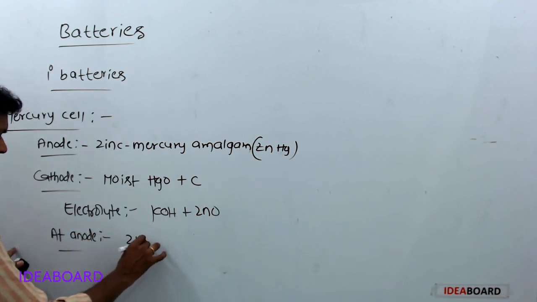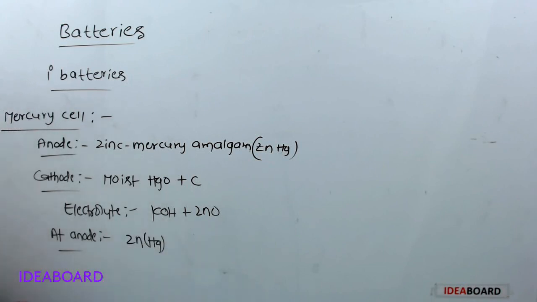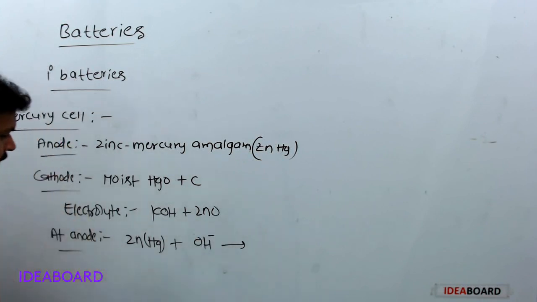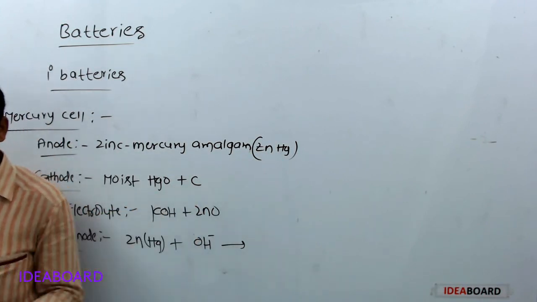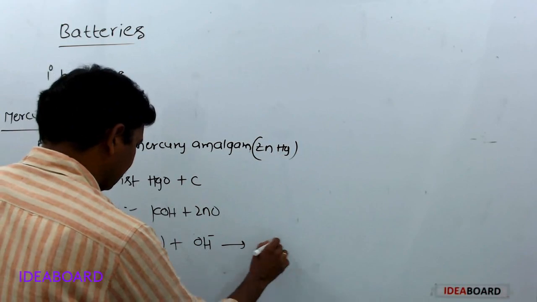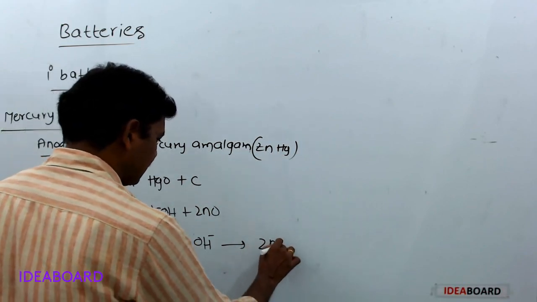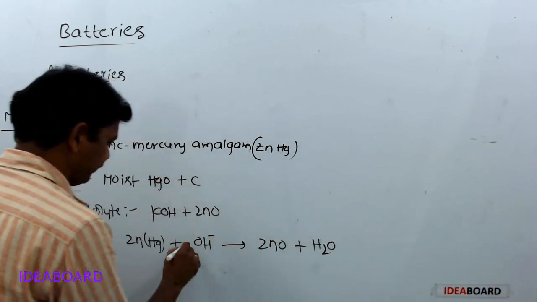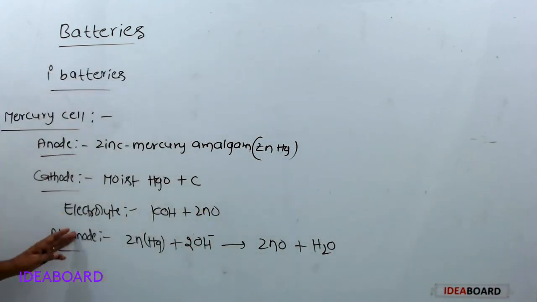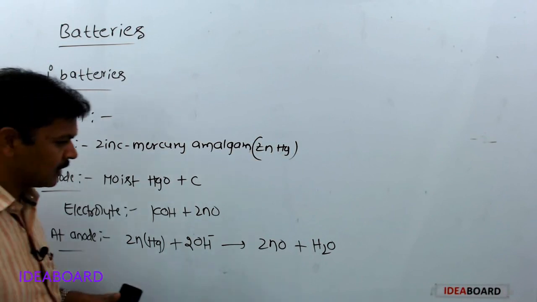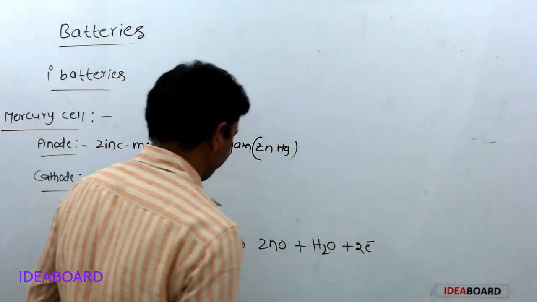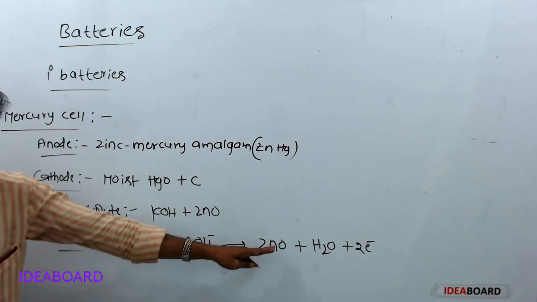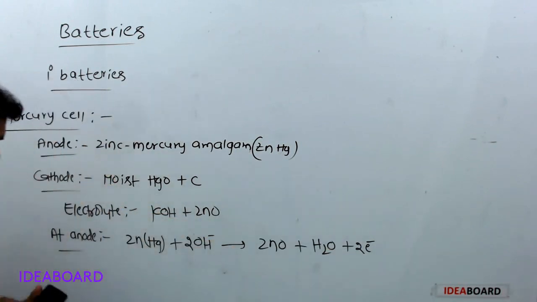At anode, we know that oxidation takes place. Zinc amalgam plus OH minus ions, here electrolyte is potassium hydroxide and zinc oxides, gives rise to zinc oxides plus H2O. Oxidation means loss of electrons. So zinc amalgam plus OH minus ions gives rise to zinc oxide plus H2O plus 2 electrons.